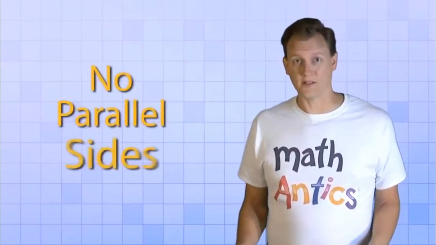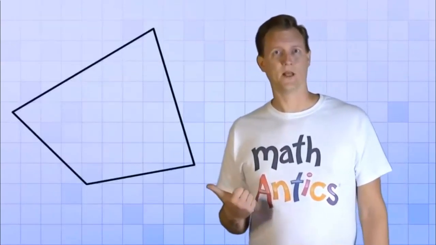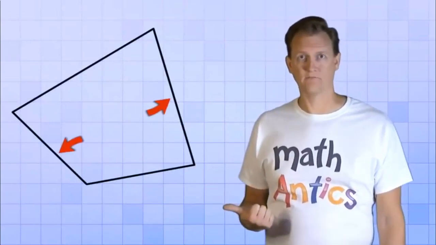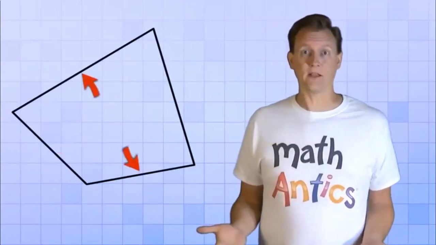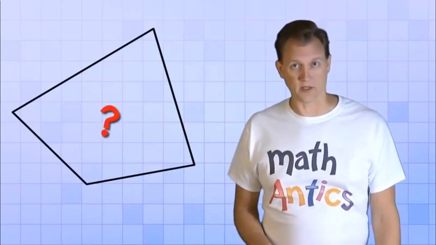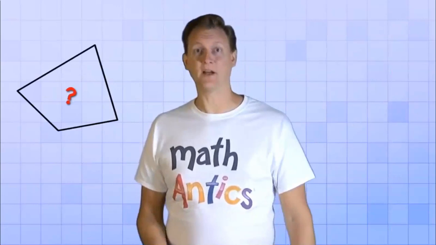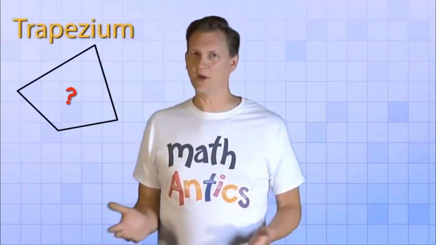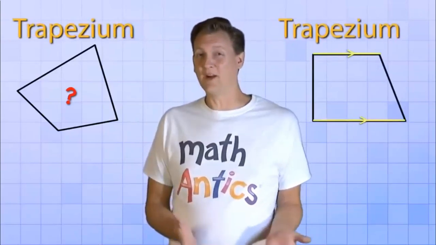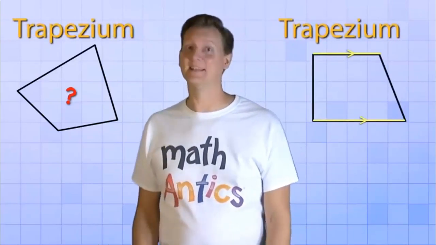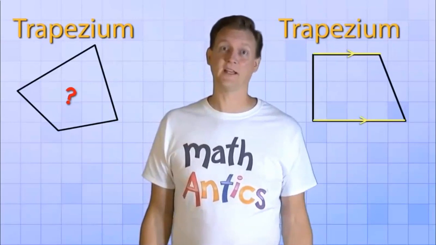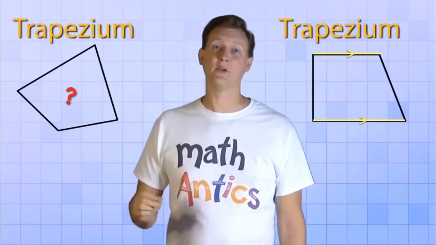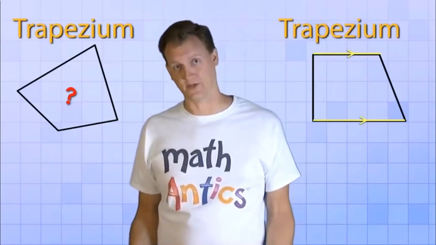All right then, what about quadrilaterals that have no parallel sides at all, like this one? These opposite sides are not parallel, and these opposite sides aren't parallel either. So what do we call this kind of polygon? Now here's the really confusing part. In America, this is sometimes called a trapezium. But isn't that what they call a quadrilateral with only one pair of parallel sides in the UK? Yep. Unfortunately, the same word is used to describe two different things in two different countries.